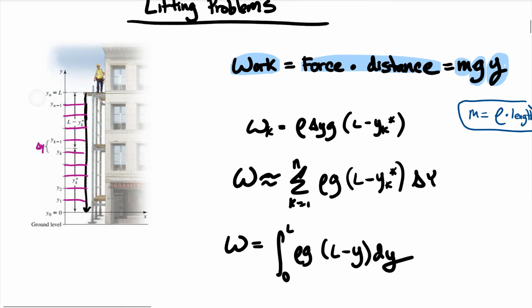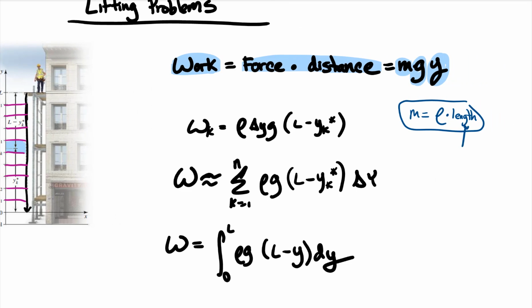I wrote little w sub k, saying we're just looking at this little distance here. So our force times our distance, or I'm sorry, not that. The length.